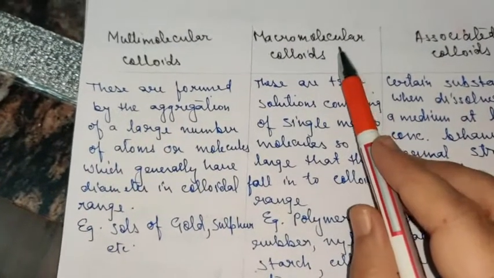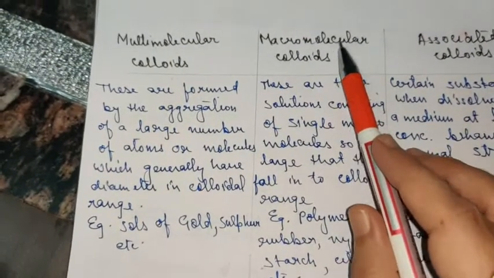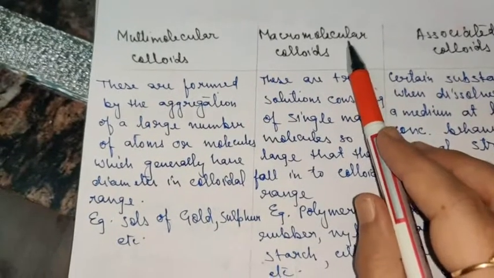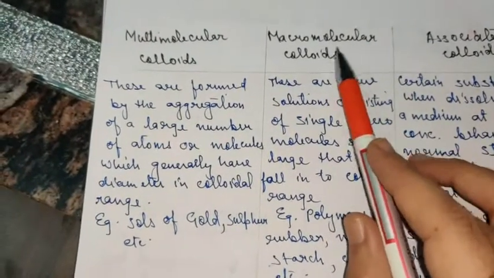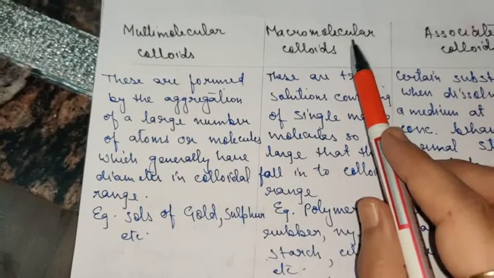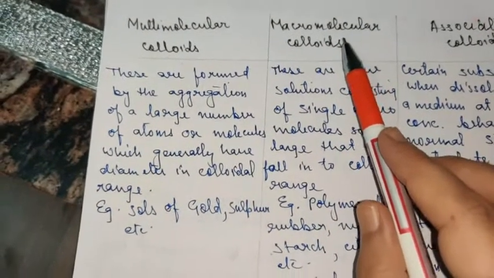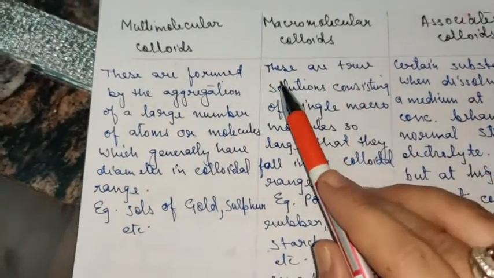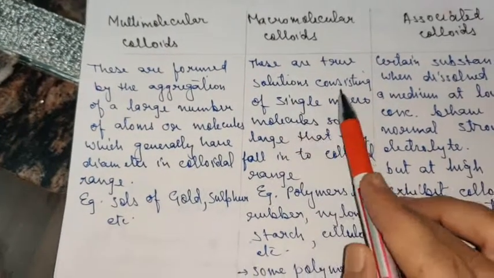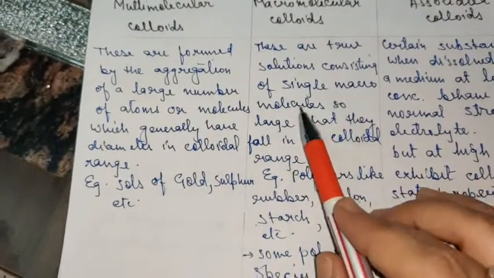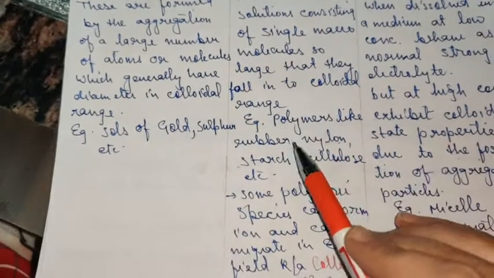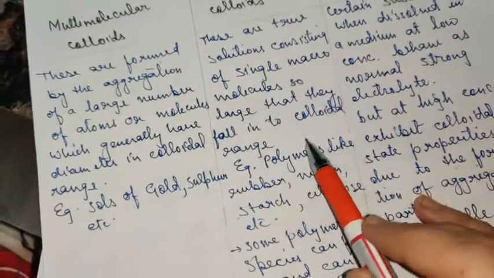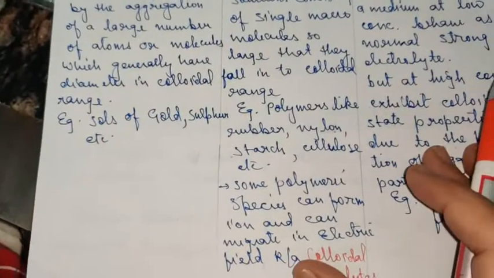So whenever we have to prepare a colloid, the first thing that we need to keep in mind is the colloidal range. The size of the particles should fall in the colloidal range. Secondly, it should be stable, it should not settle down at the bottom. So these are true solutions consisting of single macromolecules so large that they fall into the colloidal range. Example, polymers of rubber, nylon, starch, cellulose, etc.